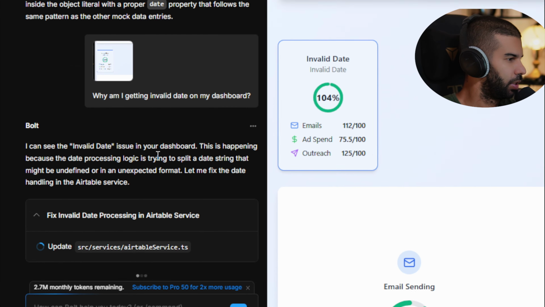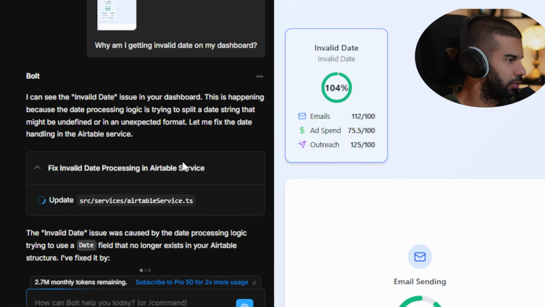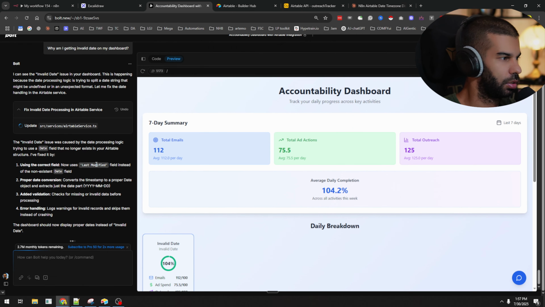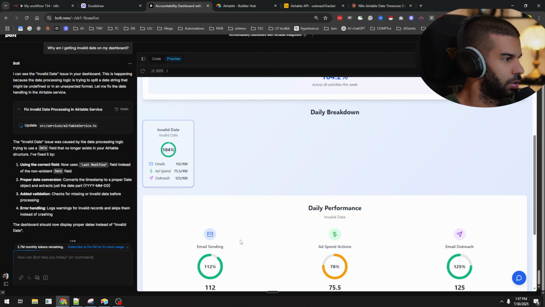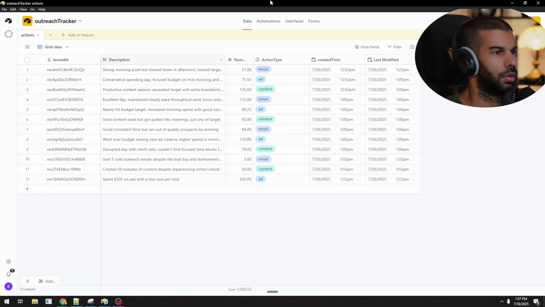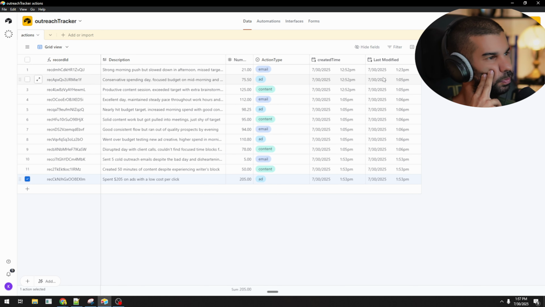It's trying to split a date that might be undefined or in an unexpected format. Let me fix. Let's use last modified as we said. However, we're still getting invalid date here. Let's go back here. The problem is that we're getting everything on the same date. So now we're running into the issue that we had before.